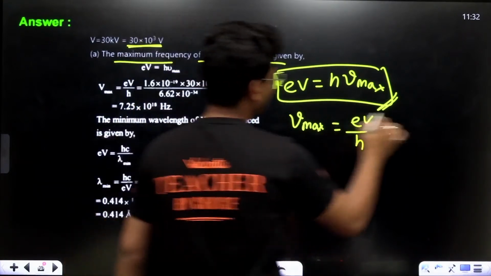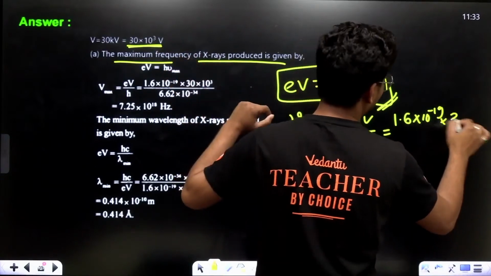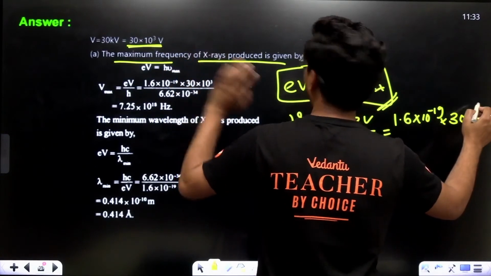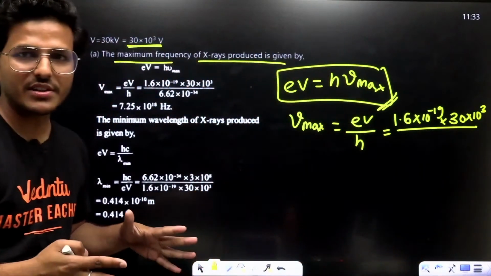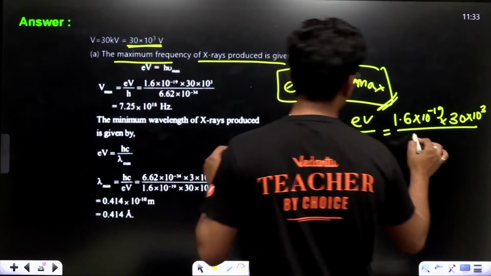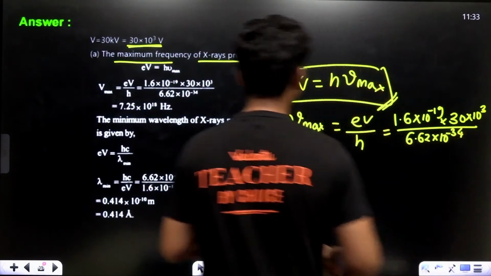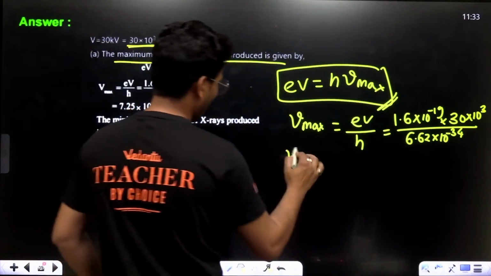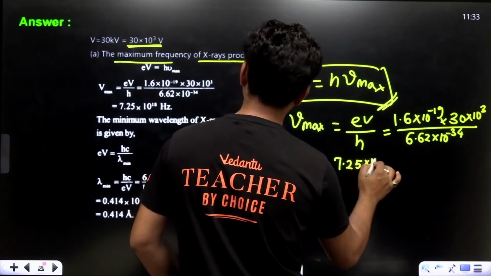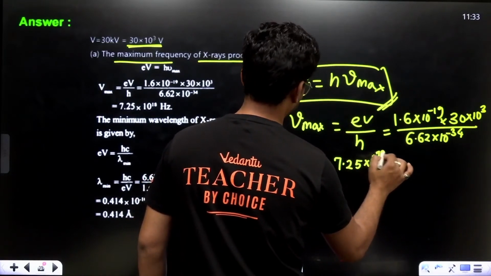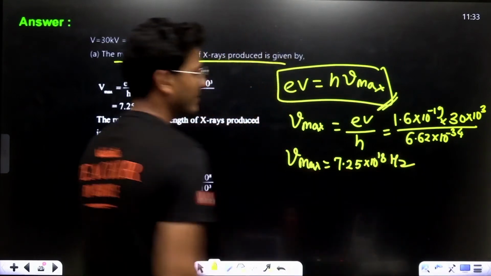Now, put the value. e is 1.6 into 10 to the power minus 19 and V is 30 into 10 to the power 3 upon h. h is Planck's constant, 6.623 into 10 to the power minus 34. Now, from here, we can calculate nu max equals 7.25 into 10 to the power 18 hertz.